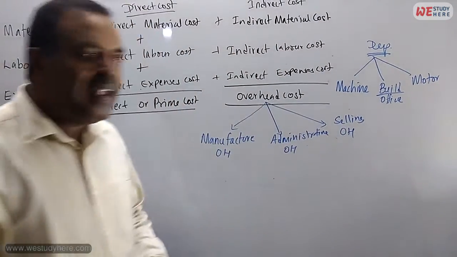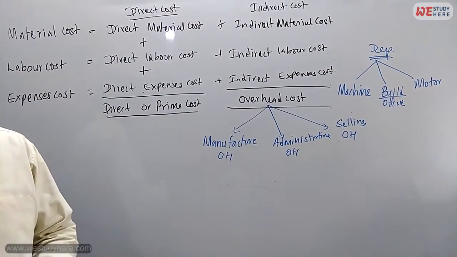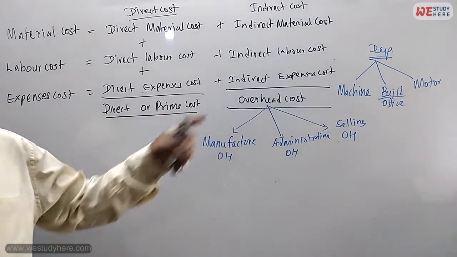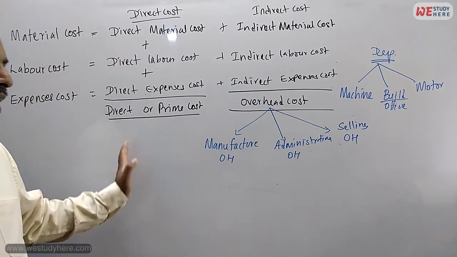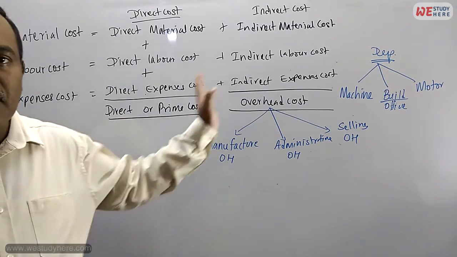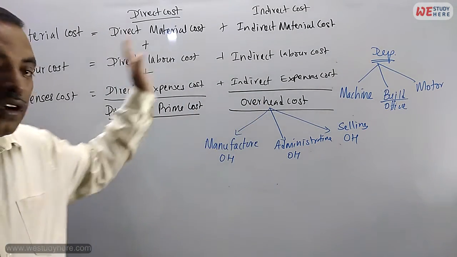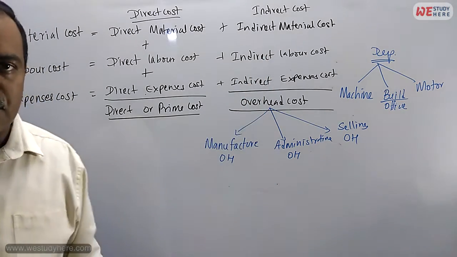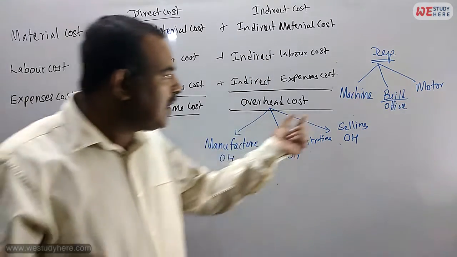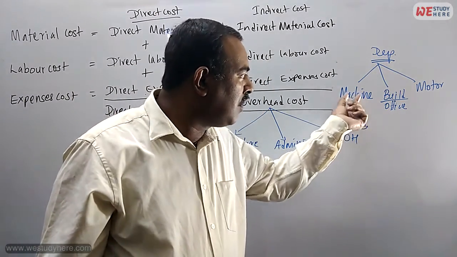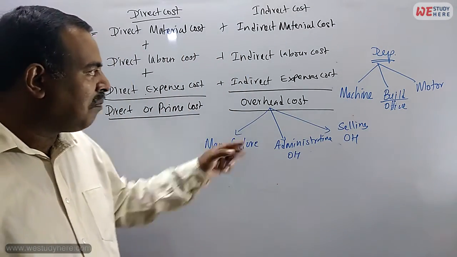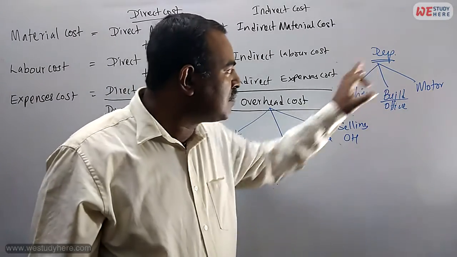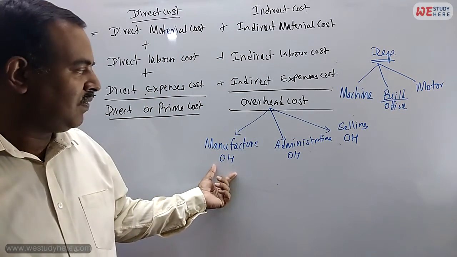Now basically where do we use the machine? We need the machine to produce the goods, right? The raw material is converted to finished goods. Okay. Now this machine we are using for manufacturing overhead. Meaning that machine depreciation comes under the manufacturing overhead.